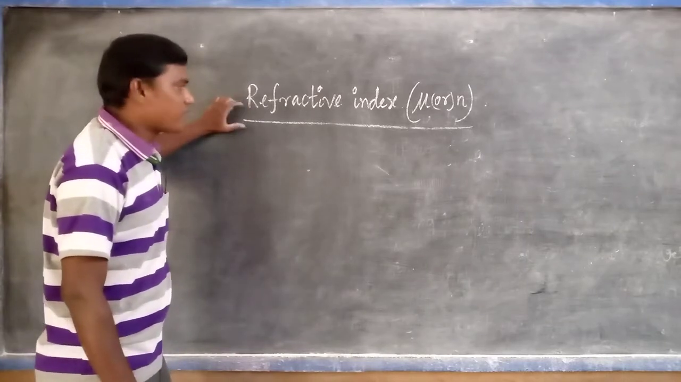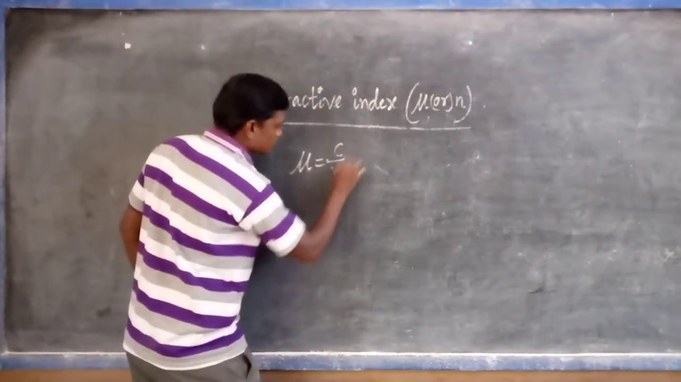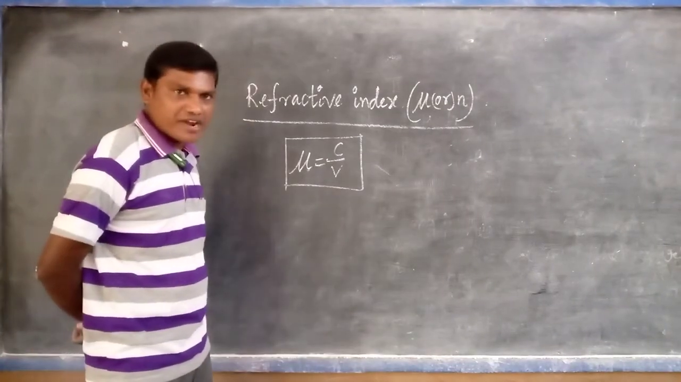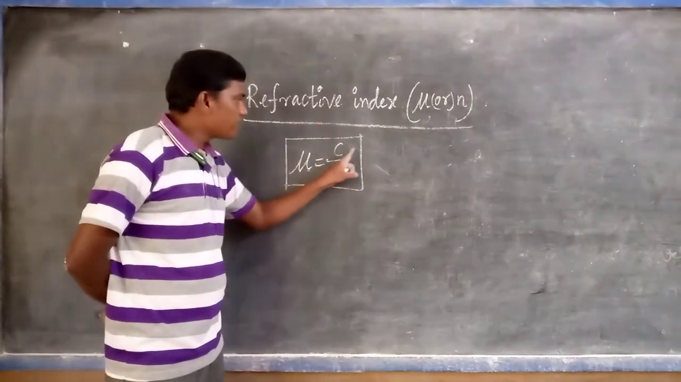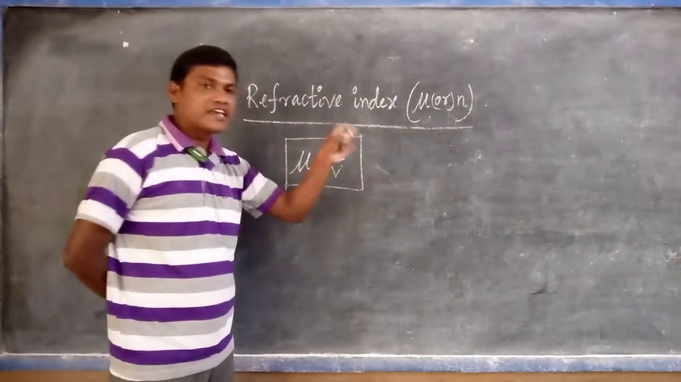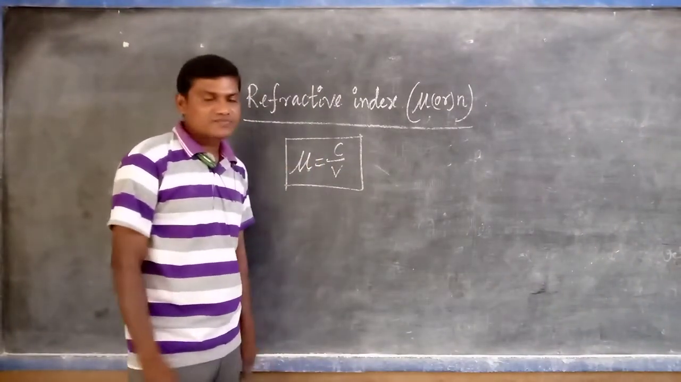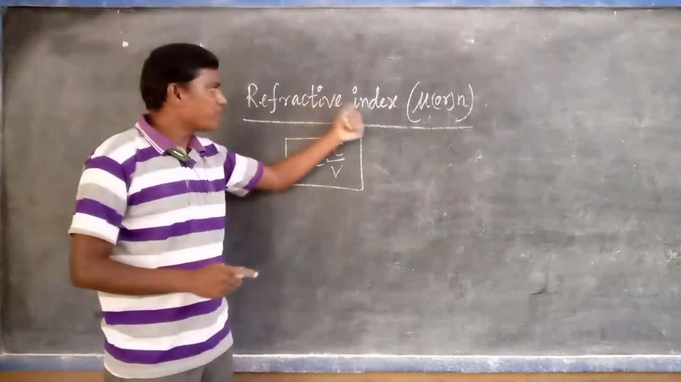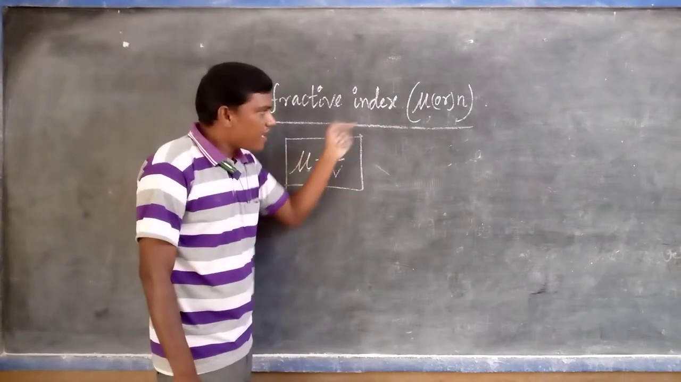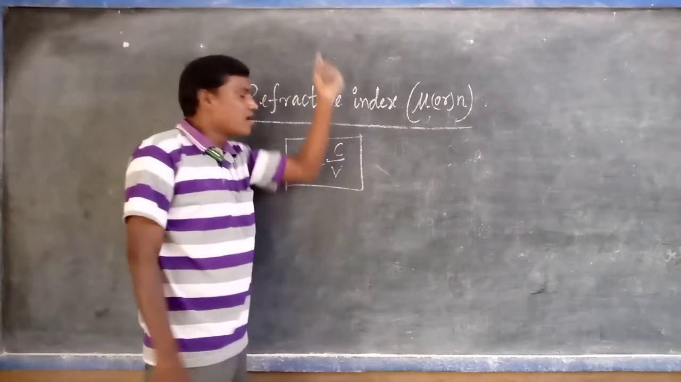So what is the refractive index? Simply, C represents the speed or velocity of light in air or vacuum. V is the speed or velocity of light in the medium, whichever medium we have considered. Mu is the refractive index. That's how we define refractive index: simply the ratio of the speed of light in air or vacuum to the speed of light in the medium is called refractive index.